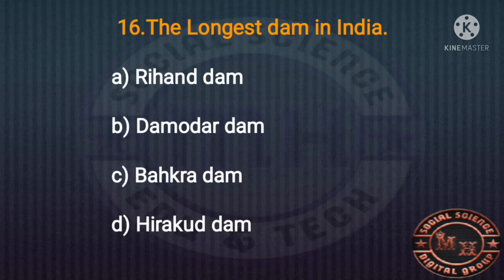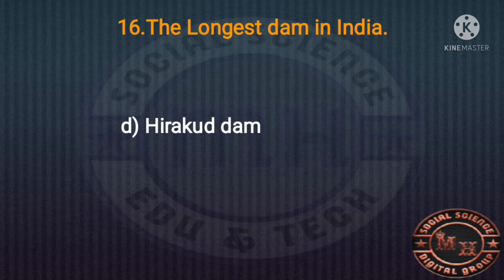And the 16th MCQ question. The longest dam in India. Rihand Dam, Bhakra Nangal is the highest gravity dam, Damodar Dam, Bhakra Dam and Hirakud Dam. The right answer is the Hirakud Dam. Hirakud Dam is the longest dam in India.